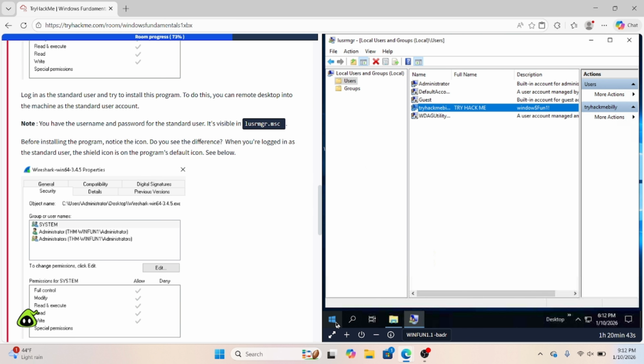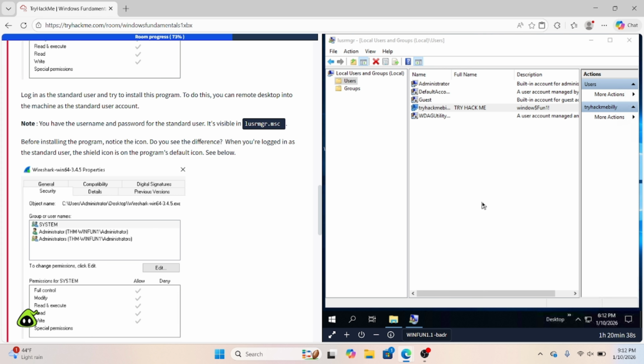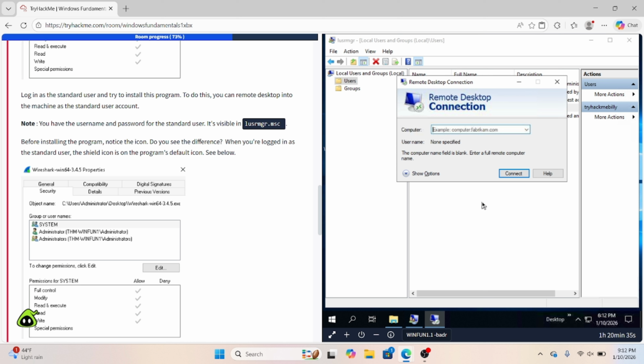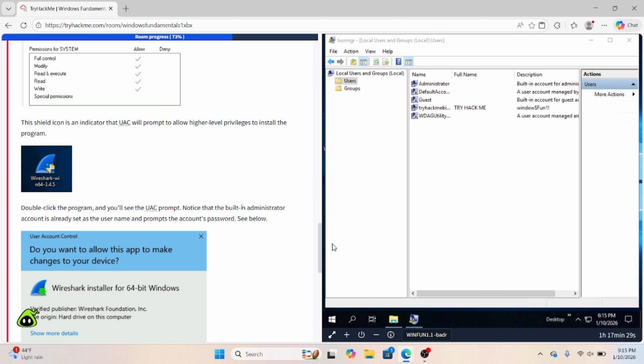I'll log into the remote desktop. Just go into here, click on remote desktop, type in localhost. And then it'll prompt you for the username and the password. So if you'd like to get a little bit more experience with this, and if you did want to see how Wireshark would look on the actual desktop itself when you're in the standard user, this is going to show you.